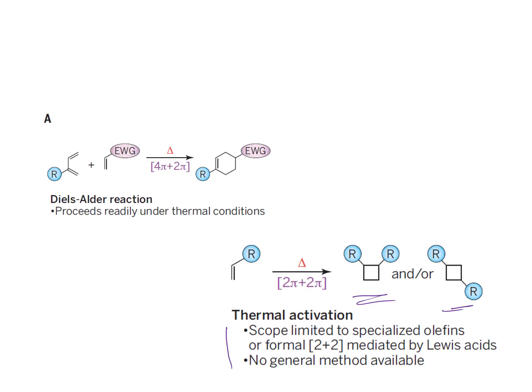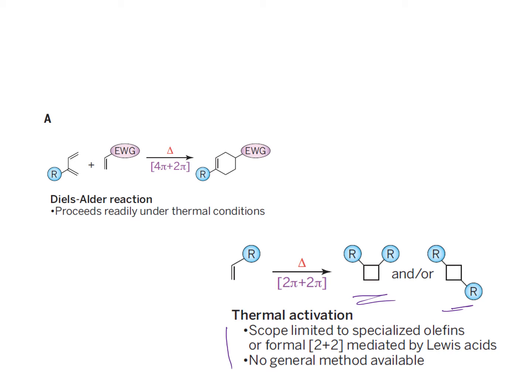In the 2 plus 2 cycloaddition reaction, which is shown on the lower half of this slide, you need to have some R group which absorbs light energy and is activated for carrying out this particular cycloaddition reaction. The scope is really limited and one needs to activate the species using a Lewis acid.